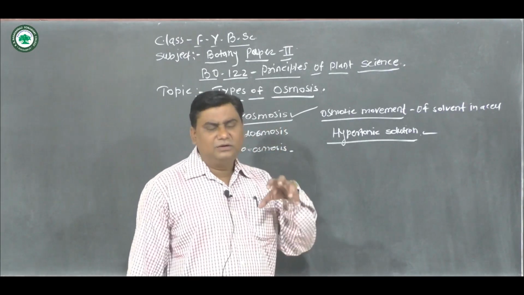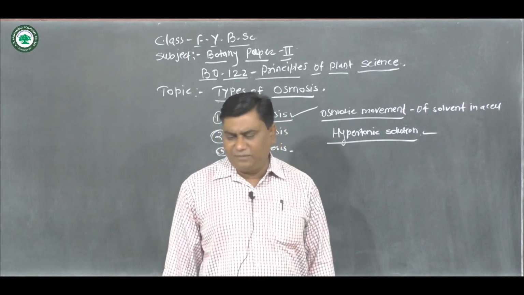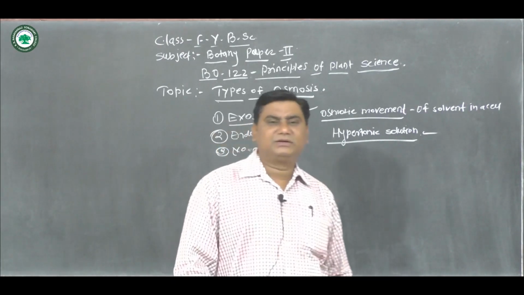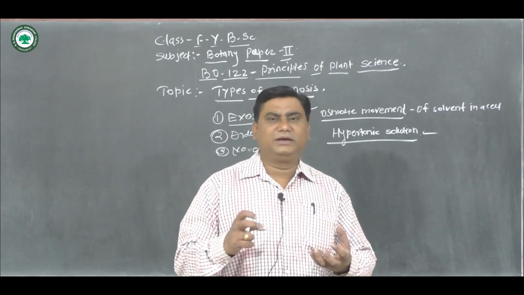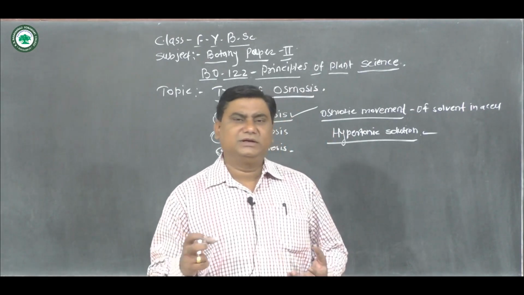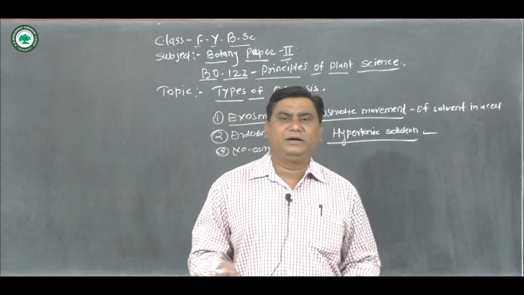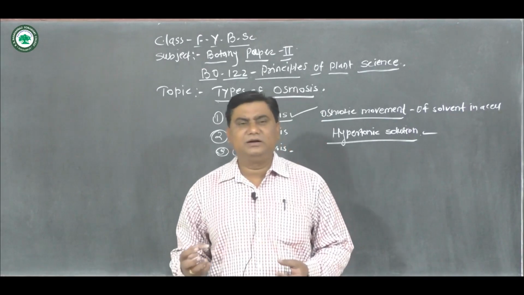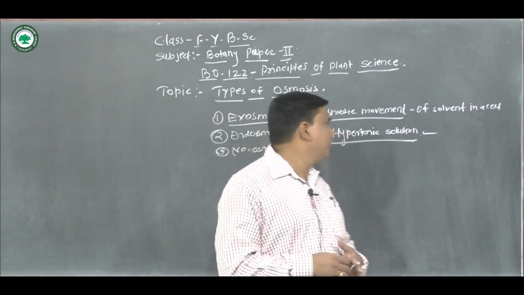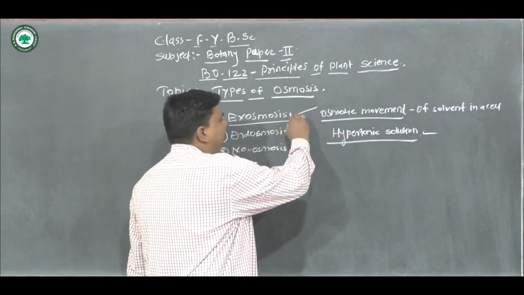As a result the cell may become dehydrated. Once the water from the cell comes out, the cells become dehydrated, shrink, contract, and we call it exoosmosis.